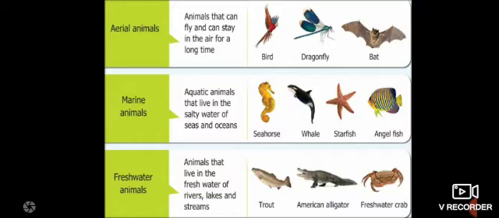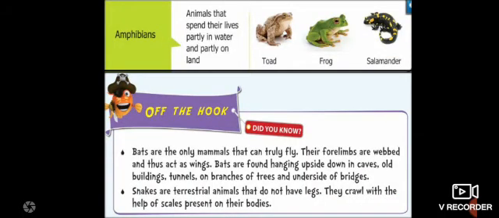Next, freshwater animals. Animals that live in the fresh waters of rivers, lakes and streams. That means they can only survive in freshwater, children. Those are trout, American alligator and freshwater crab; they come under freshwater animals. Amphibians, children. Amphibians means animals that spend most of their life partly in water and partly on land. That means these amphibians can live both on land and in water. Such animals are known as amphibians, children. Examples: toad, frog and salamander. Okay, these come under amphibians.